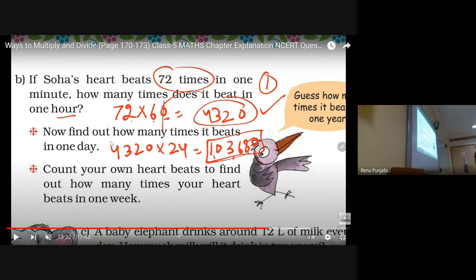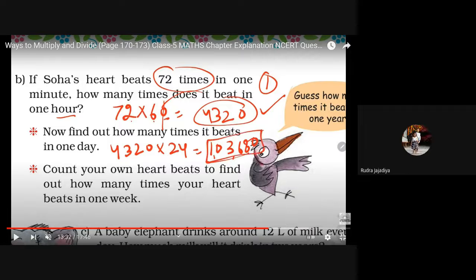Why is she getting this answer? You converted it to minutes, so you will get the answer in minutes. So now convert that answer into hours. Let me read that. She removed the minutes, so she will get the answer in minutes. So she has to convert into hours, then she will get the answer. Simple. Online students clear?